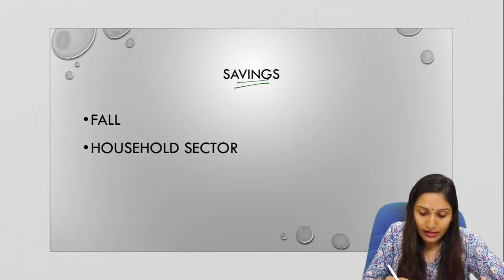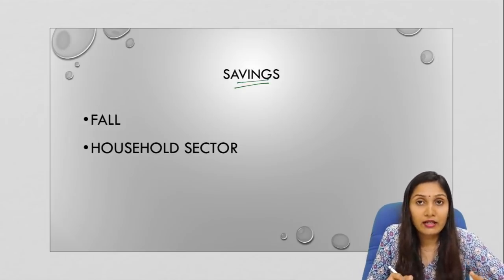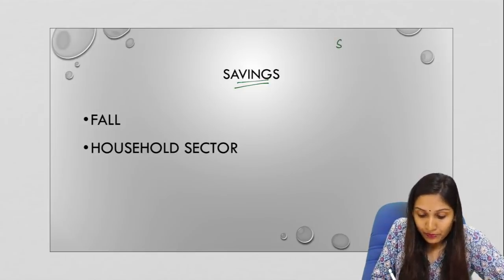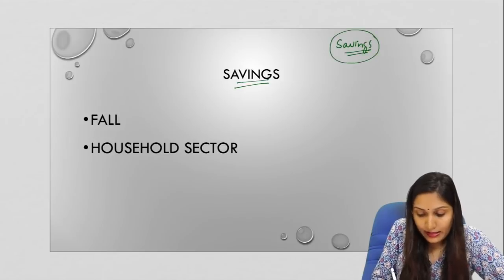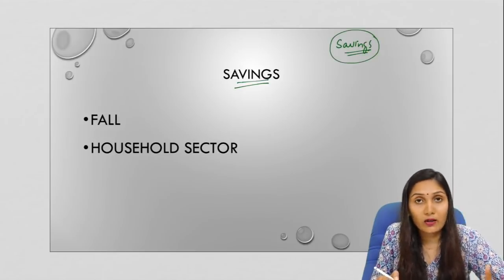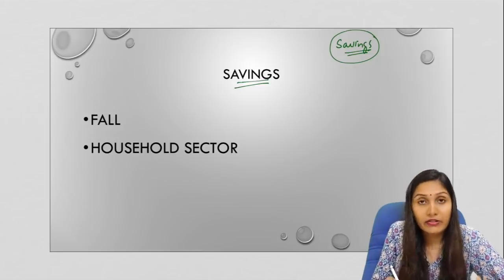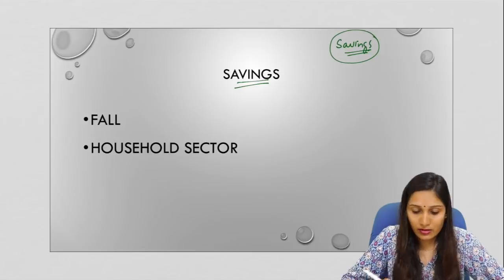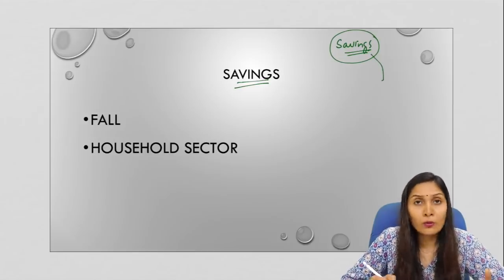Now let us come to savings, and before that we need to understand the cycle of savings or the vicious cycle of savings. The cycle starts with savings. This is when the corporate sector or household sector or the government saves money within financial institutions or other formal financial resources in order to pool money.